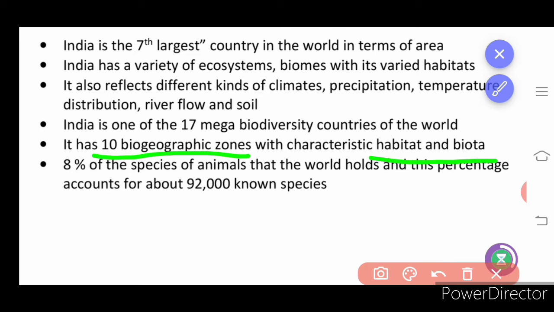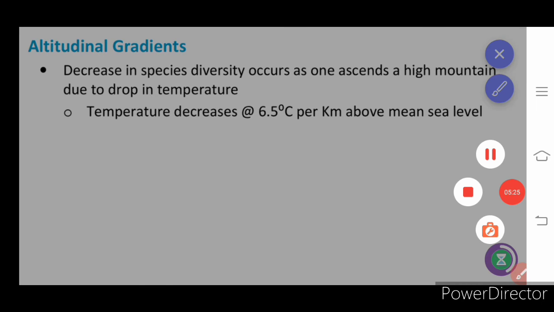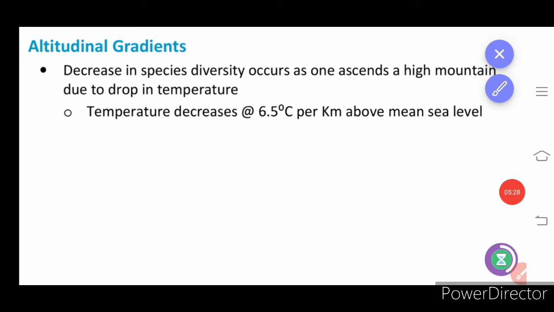8% of the species of animals that the world holds, and this percentage accounts for 92,000 known species. So we have calculated the known species, and from that the percentage is calculated for the number of species in India. Next we have altitudinal gradients. So decrease in the species variety occurs in the high mountains due to drop in temperature. These points also we have learned already.